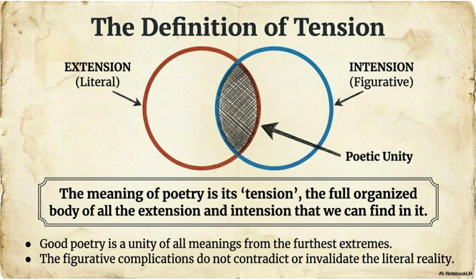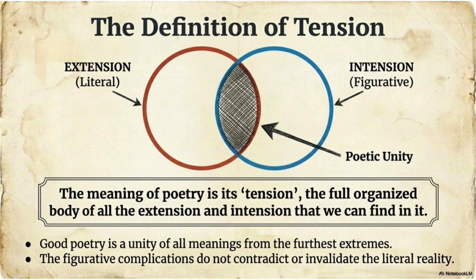That richness is tension. Example, Robert Frost. "The woods are lovely, dark and deep." Extension. A forest is being described. That is the literal reality. Intention. The woods may suggest mystery, escape, death, spiritual reflection, inner peace. Tension. Both meanings exist simultaneously. Neither cancels the other. Together they create the poem's power.